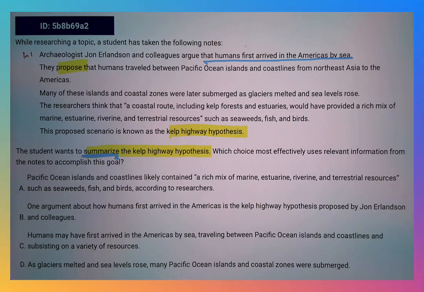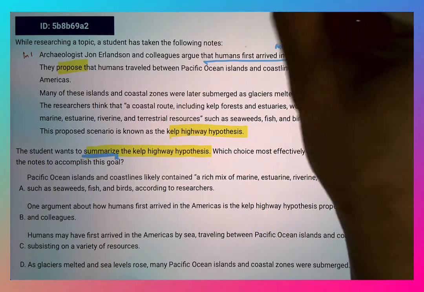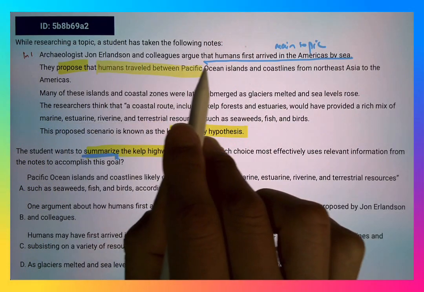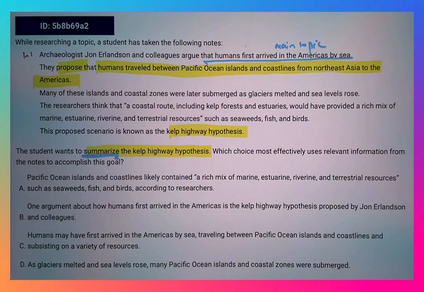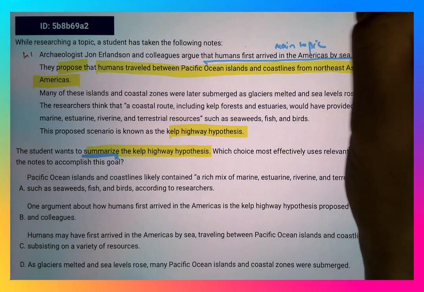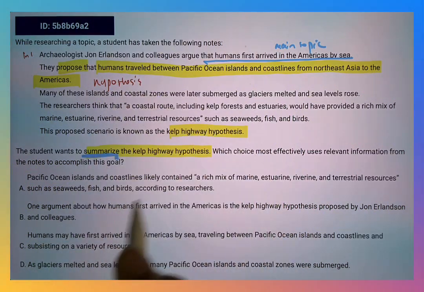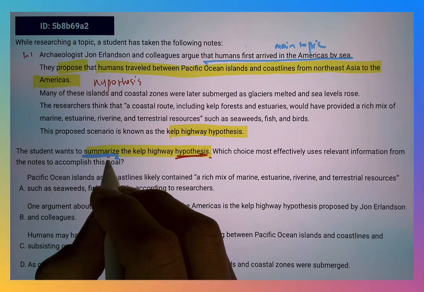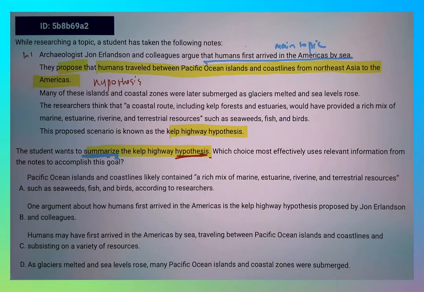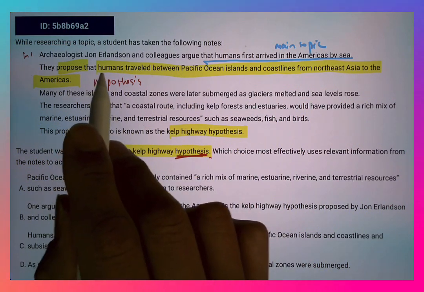They propose that humans travel between Pacific Ocean islands. Okay, so let me just write this down. Humans travel between Pacific Ocean islands and coastlines from Northeast Asia to the Americas. Okay, so this will be part of the hypothesis. But then we also have to summarize somehow. So we might put some detail, and we want to choose the answer choice that contains some overall details and what I just highlighted.